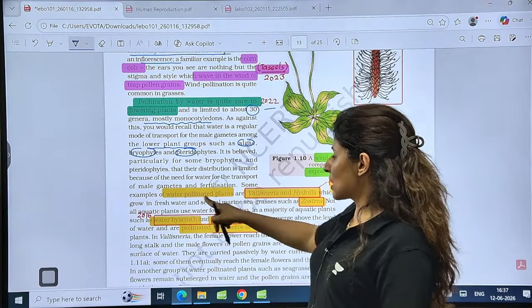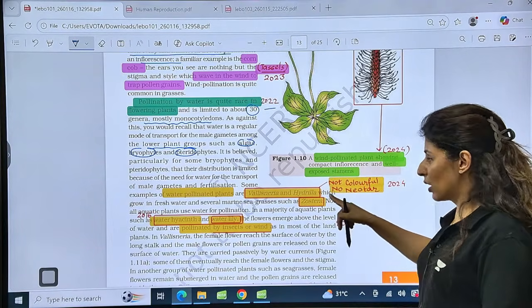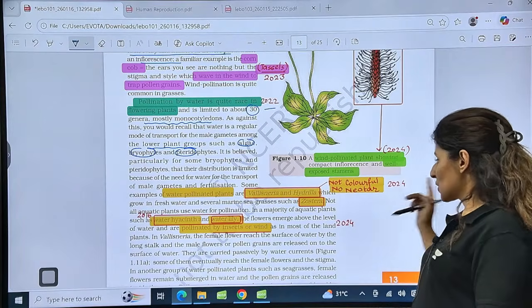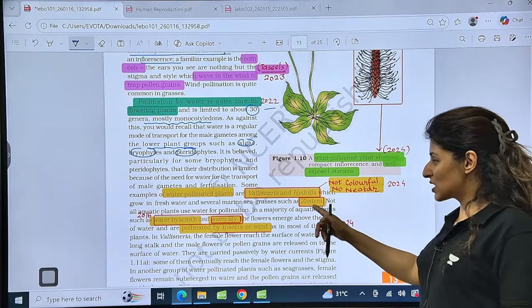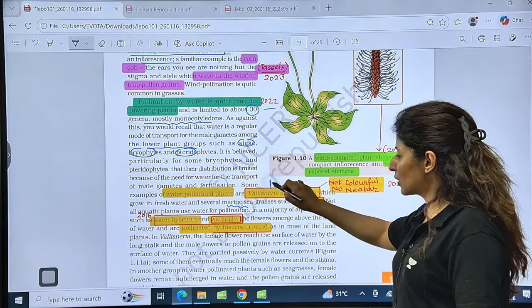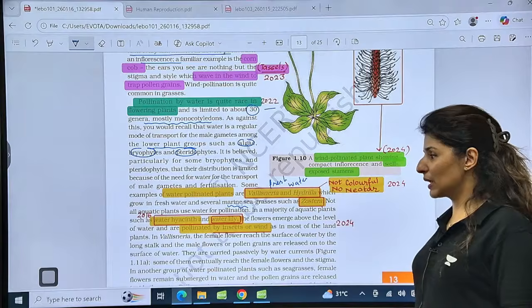Is that clear? So some examples of water pollinated plants are Vallisneria and Hydrilla. So they will not be colorful. They do not produce nectar. This was asked in 2024. Zostera is also water pollinated, but it is marine. These are freshwater plants, while Zostera is marine in nature.